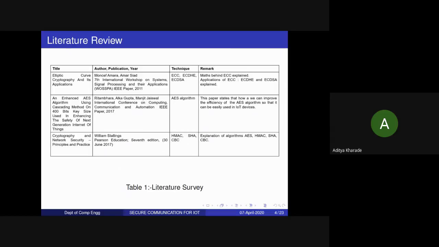So this is our literature review. We have used ECC, elliptic curve cryptography, and we have used this paper as a reference for applying ECC in our project. We have used another paper and enhanced the AES algorithm using cascading methods, but we have used it on a 256-bit key size. We have used William Stallings' book as a reference for explanation of the algorithms AES, HMAC, SHA, and CBC.